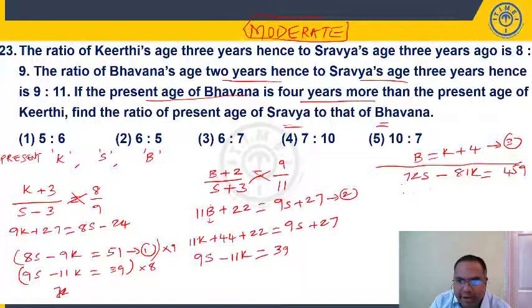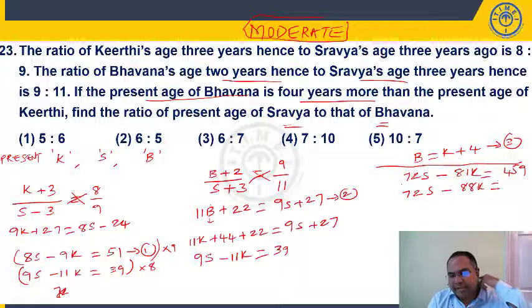The second one: 8 into 9, 72S, minus 88K is equal to 39 into 8, which is 312.